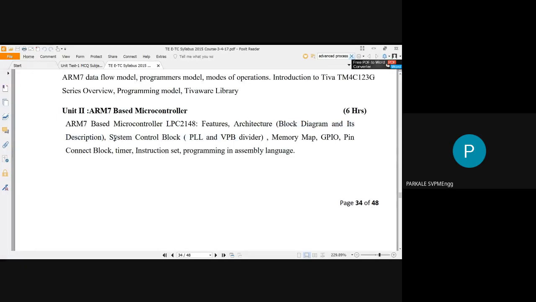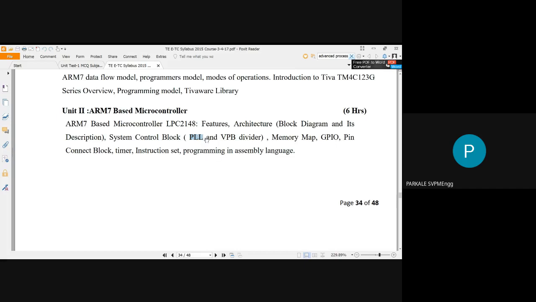Then in this unit you have to study the system control block. What are the system control blocks? These are called the PLL and the PPB. Have you heard about PLL? I think you have heard, in the IC subject.